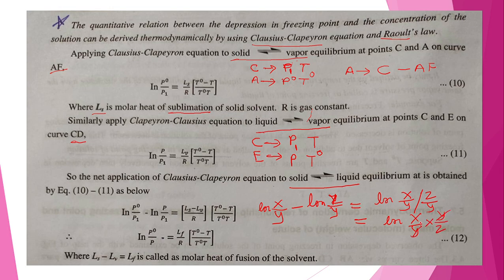Y gets cancelled and we get ln x upon z. In this way we got ln P0 upon P. And here Ls minus Lv becomes Lf, the molar heat of fusion, and we have Lf upon R into (T0 minus T) upon T0 into T. This is equation number 12.